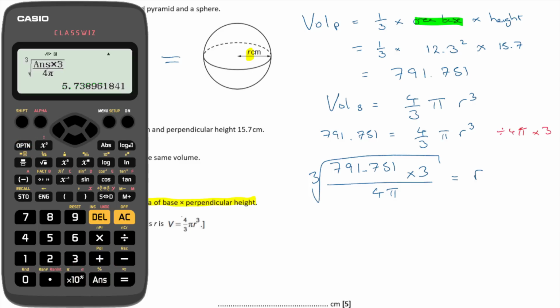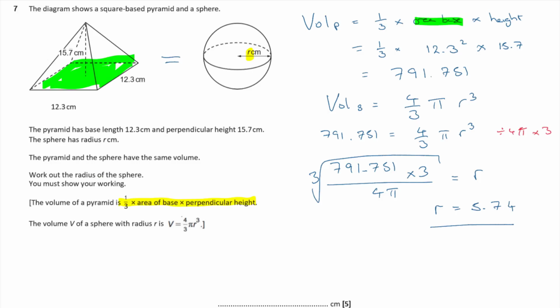Okay, what's that then? That's 5.7389. I'm going to round it off to 3 significant figures. I'm going to say r is 5.74. R equals 5.74, unit centimeters.